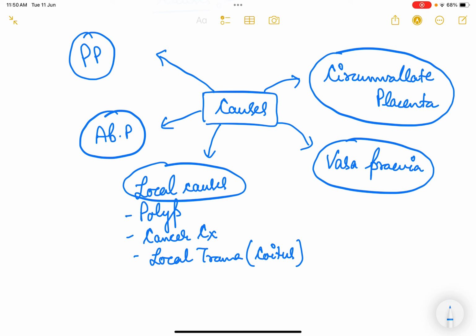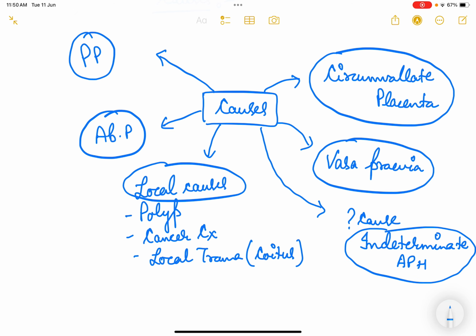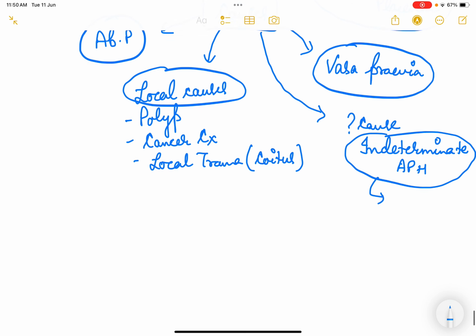We'll read about all these things, don't worry. And sometimes you do not get any cause. If no cause is identified, then we call it indeterminate APH. Always remember, indeterminate means cause not known. Most of the cases of indeterminate APH later on turn out to be abruptio placentae.